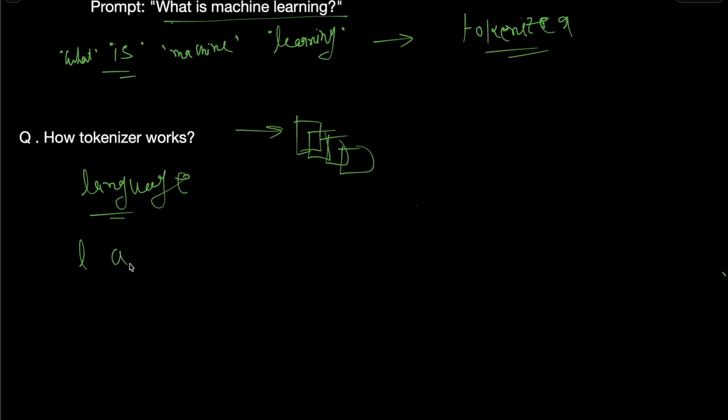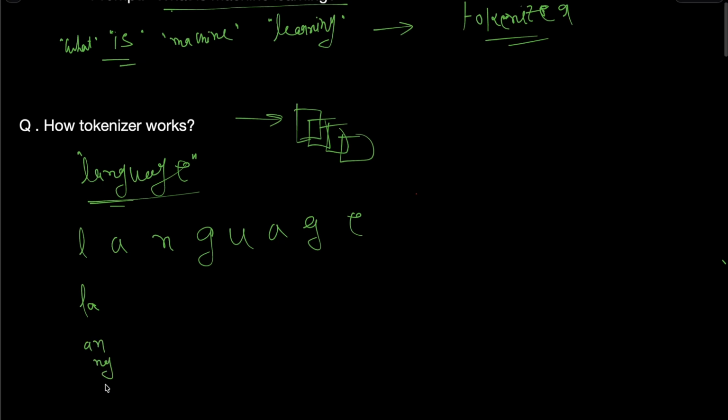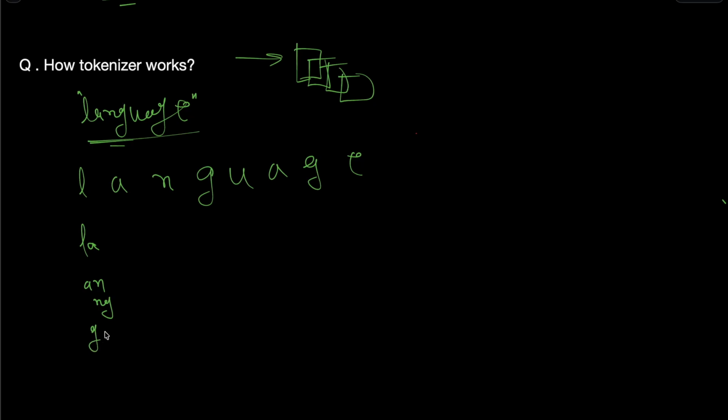If we write it character-wise, L-A-N-G-U-A-G-E, these are the characters of the word language. It will create pairs, like LA, then AN, then NG, then GU, then UA, then AG, then GE.